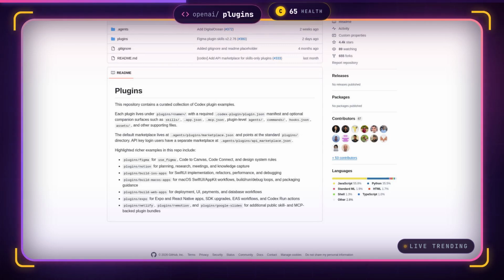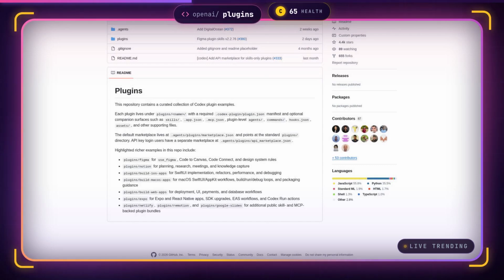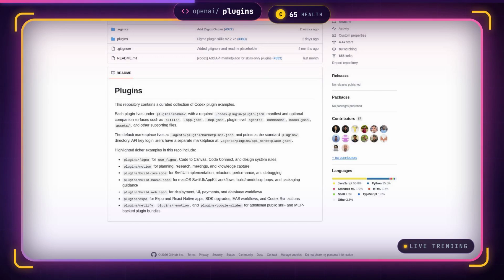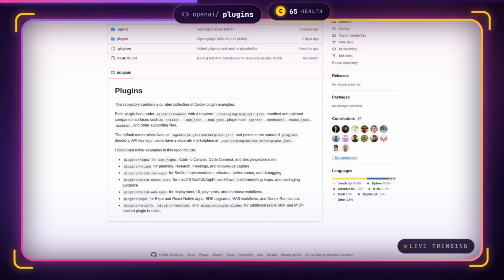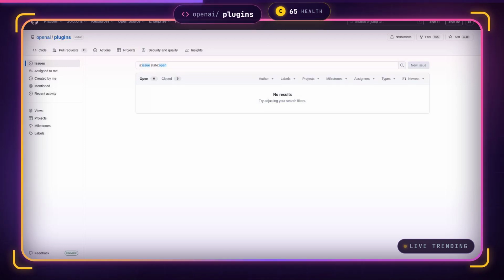What makes it technically interesting is the manifest-driven architecture that shows how to extend an LLM's capability boundary with a clean separation of tool definitions, skill logic, and UI surfaces, offering a reusable blueprint for building composable AI-augmented development environments.